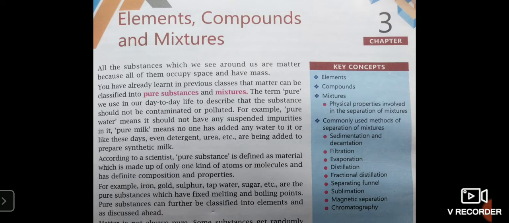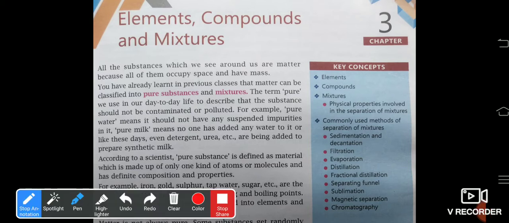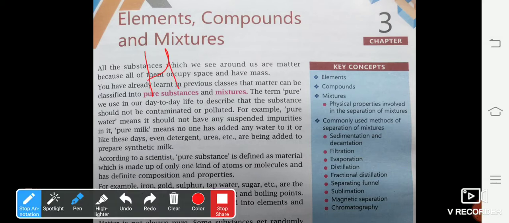Now, according to a scientist, a pure substance is defined as a material which is made up of only one kind of atom or molecule and has a definite composition and property. For example, if I say hydrogen gas, that means if I fill a gas in the cylinder, that should contain only H2, hydrogen, and no other gases should be present in the container.